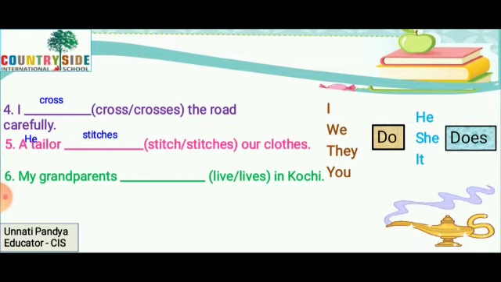Sixth, my grandparents dash in Kochi. My grandparents. Which word we will use? They. My grandparents. They. So with they, which form comes? They do. So they live in Kochi.